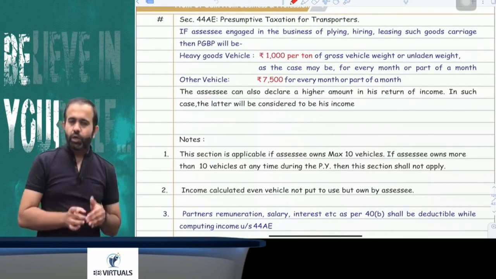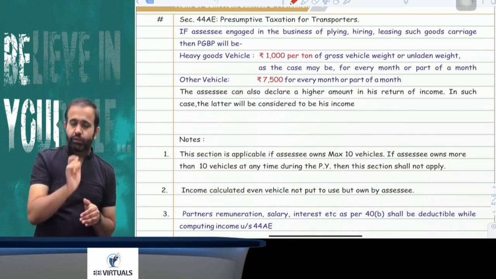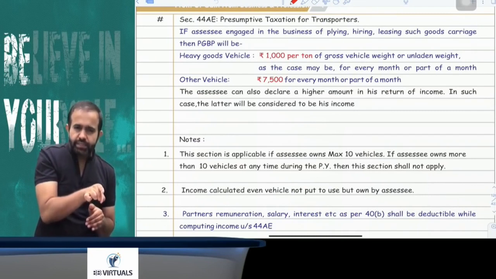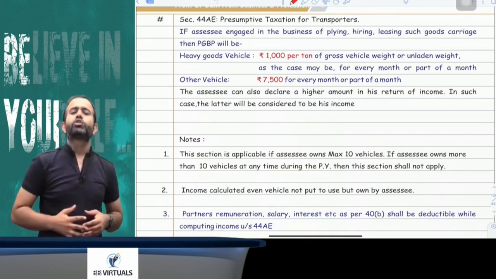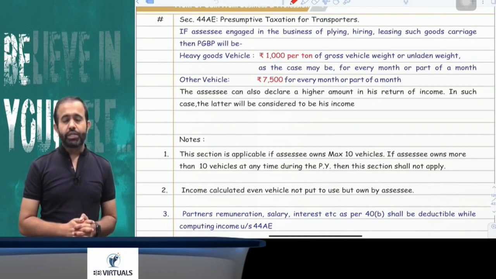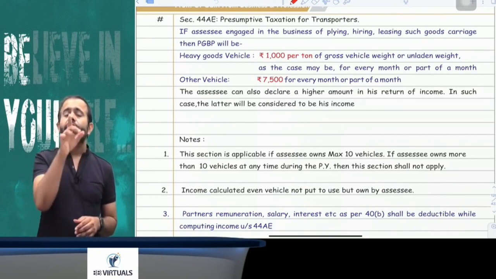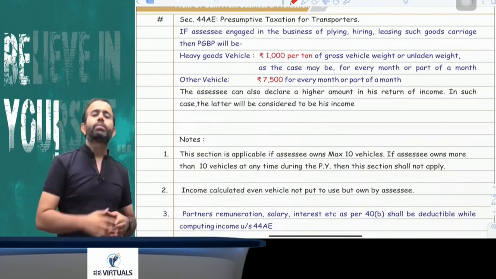What I am saying is that for a heavy vehicle, it is 1000 rupees per ton per vehicle per month or part of the month. But in case of other vehicles, your income will be 7500 per vehicle per month or part of the month.